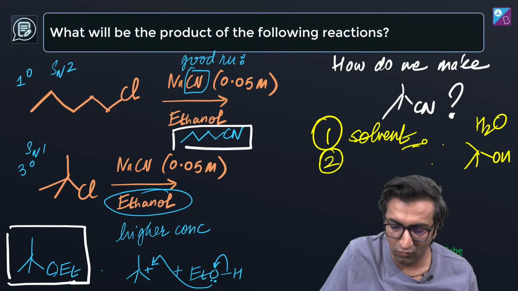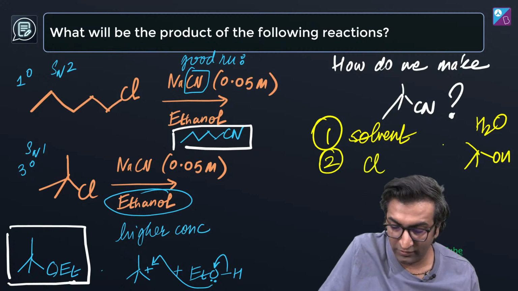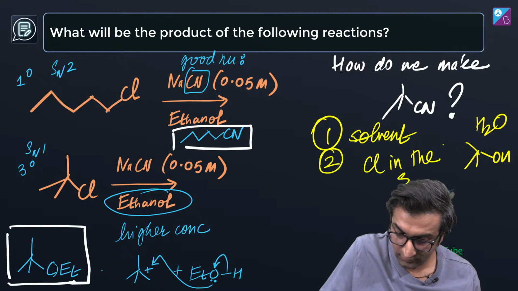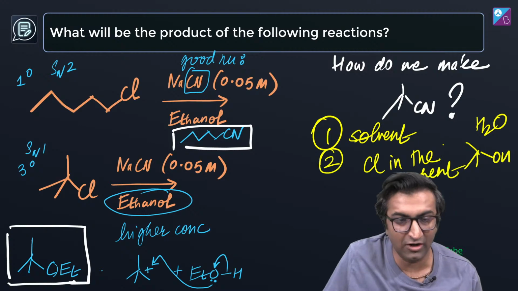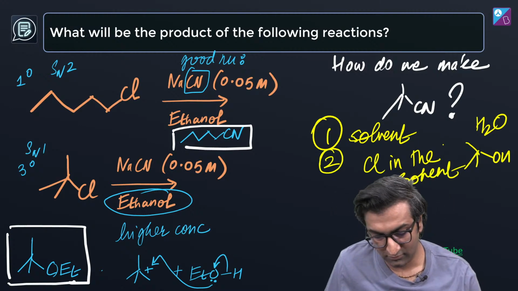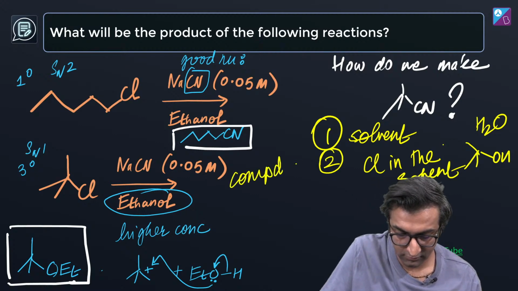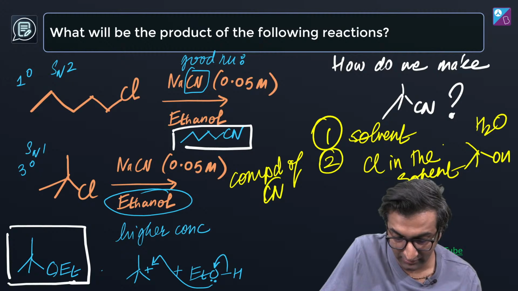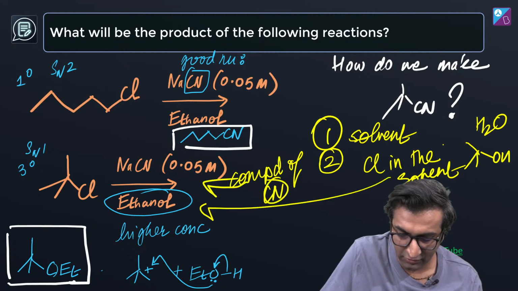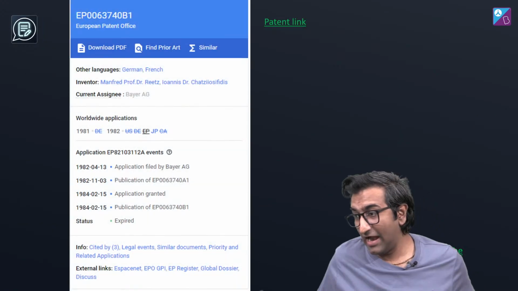So it needs to be aprotic and, if possible, apolar. Or if we can't do both of these, let us have chlorine in the solvent. So it's not going to matter. Okay, so I have some compound of CN here, and I have chlorine in the solvent. That solves both the problems. And I'm not kidding, okay?